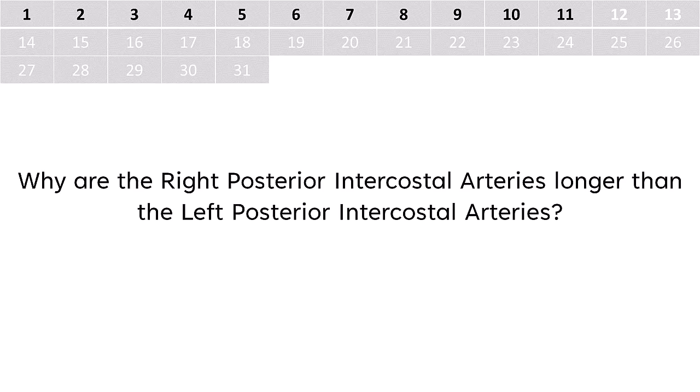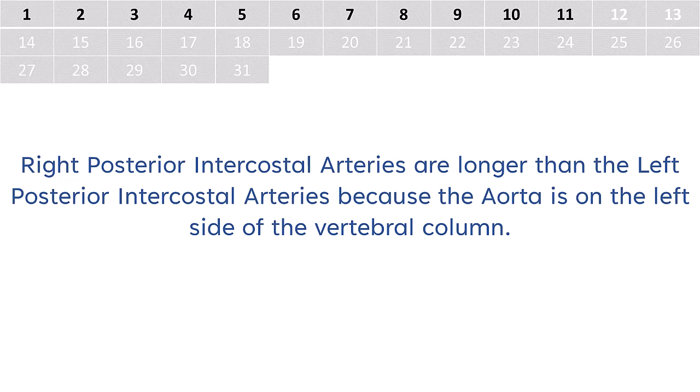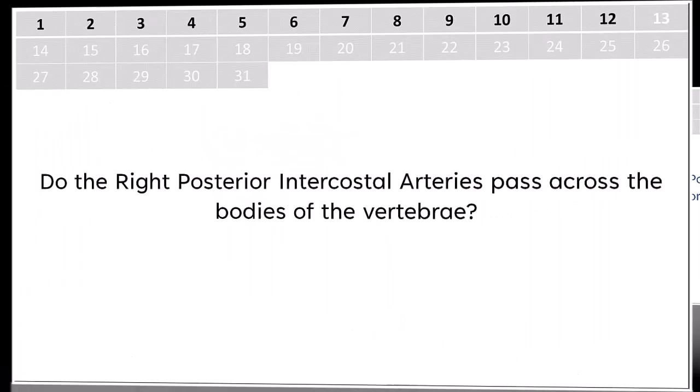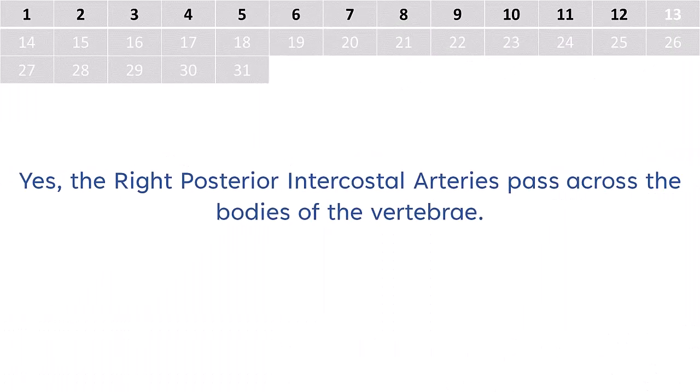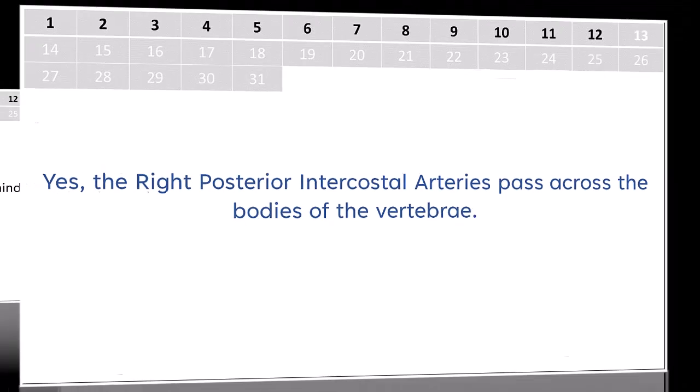Because the aorta is on the left side of the vertebral column. Do the right posterior intercostal arteries pass across the bodies of the vertebrae? Yes, they pass across the bodies of the vertebrae.